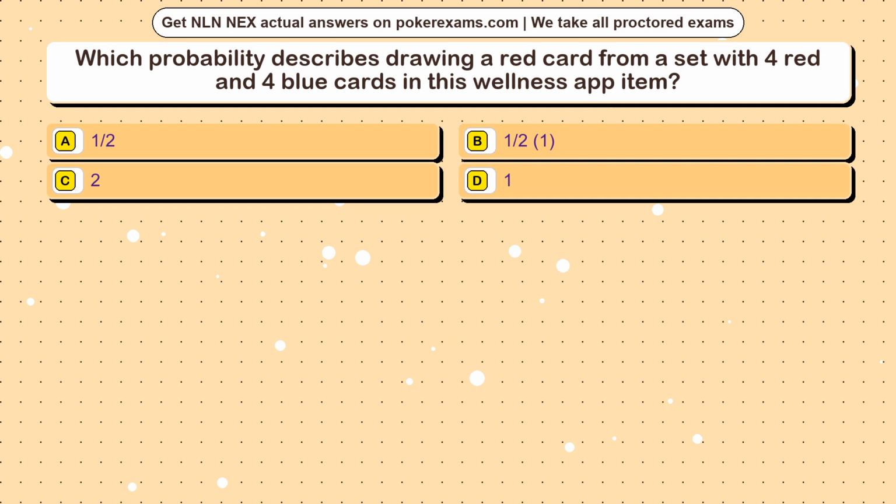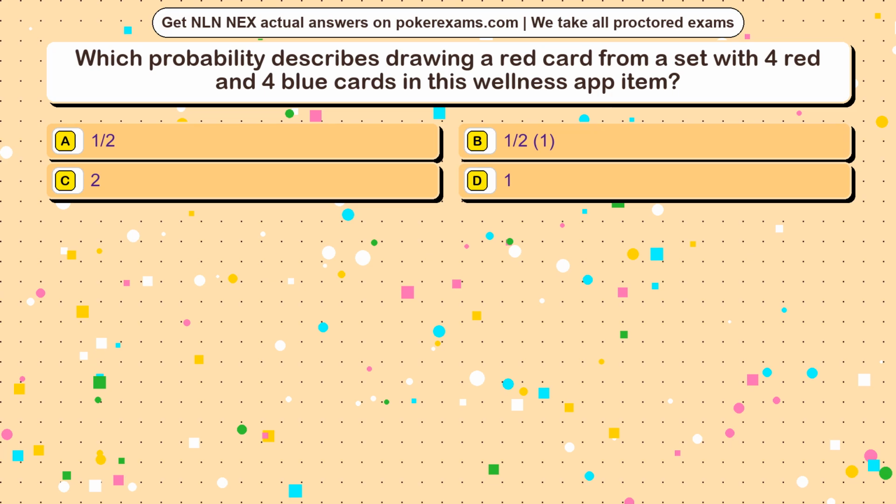Question 1. Which probability describes drawing a red card from a set with 4 red and 4 blue cards in this wellness app item? Option A, 1/2. Option B, 1/2, 1. Option C, 2. Option D, 1.